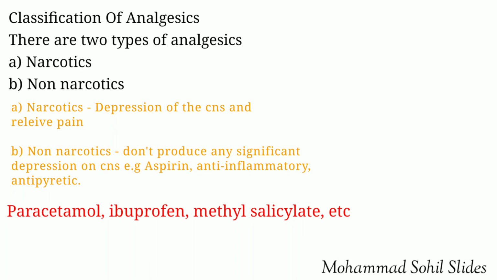These drugs, when consumed, do not produce any significant depression of the central nervous system. These drugs are anti-inflammatory, antipyretic, that is they reduce fever, and analgesic drugs. Example: aspirin is used as analgesic, anti-inflammatory and antipyretic. Other non-narcotic drugs are paracetamol, ibuprofen, methyl salicylate, etc.